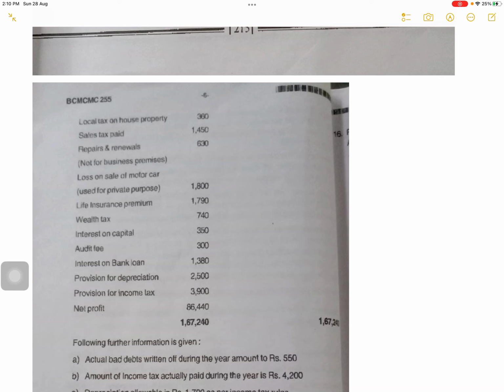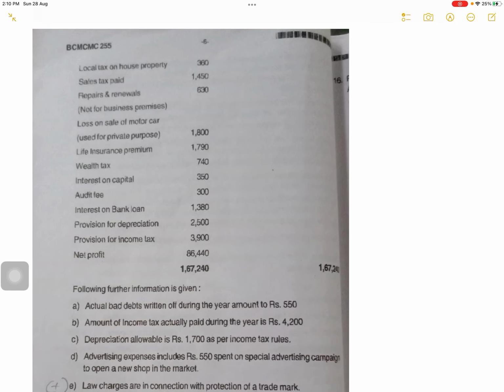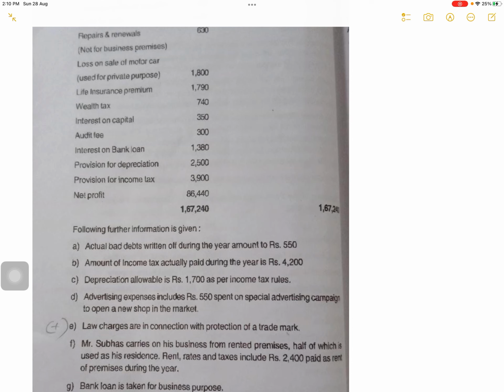Wealth tax is scrapped now. It will not come in the exam. Anyway, wealth tax is application of income like income tax. So 740 you have to add. Interest on capital, capital item, 350 you will add. Audit fee, P&L item, so okay, it will be as it is. Interest on bank loan, if it is for business purpose then it is a P&L item. If it is not for business purpose then you will add. Okay. Provision for depreciation you will add. Provision for income tax you will add. Both are disallowed.